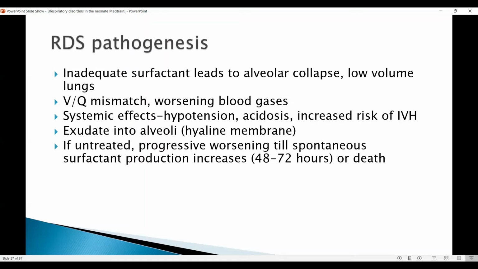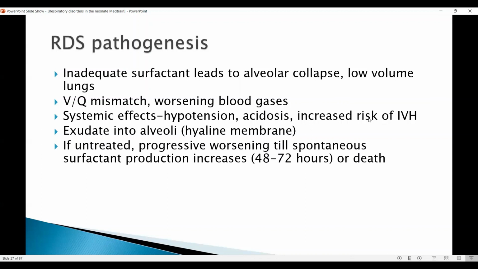So the inadequate surfactant leads to alveolar collapse and low volume lungs. The ventilation perfusion mismatch leads to worsening blood gases. When the hypoxia persists and you're not able to oxygenate well, and when the carbon dioxide rises, there is hypotension, further worsening of the acidosis because the tissues may go into anaerobic metabolism, and the hypotension worsens again with the increasing lactate and the acidosis suppressing myocardial function.